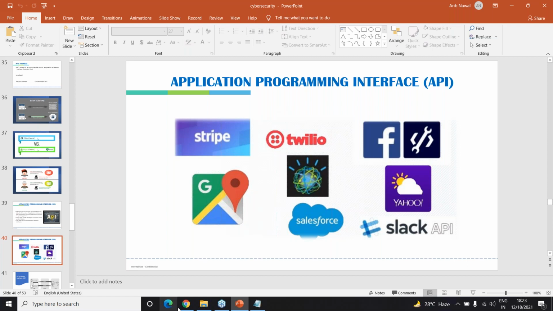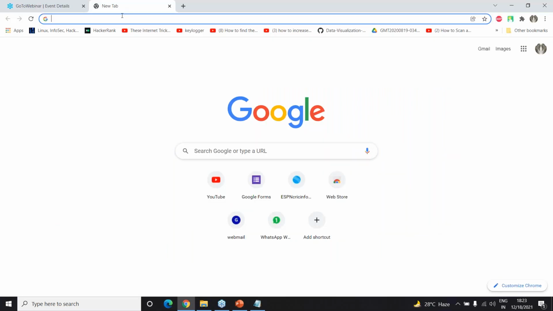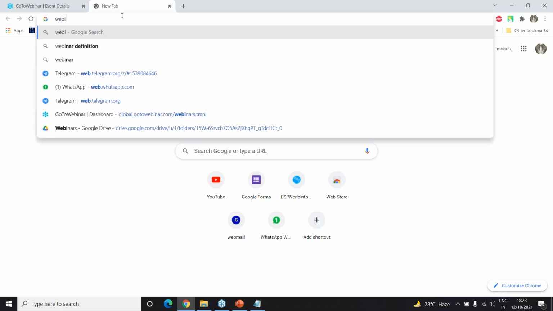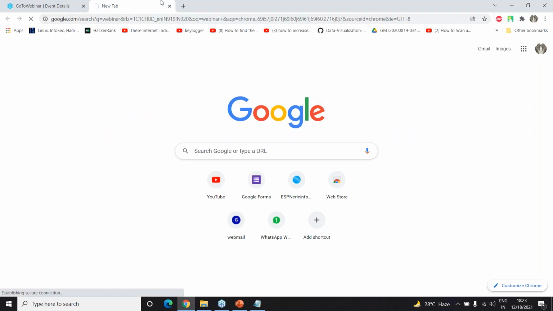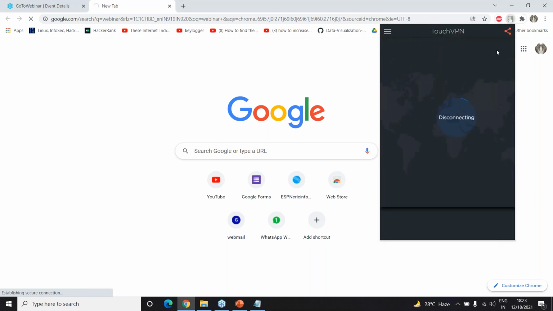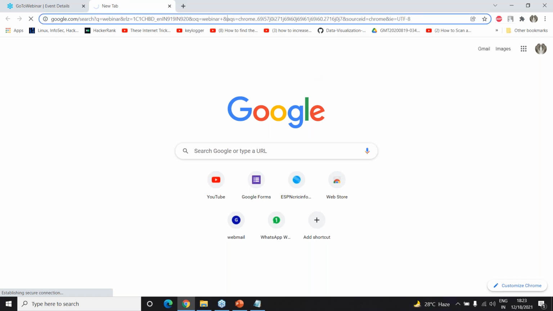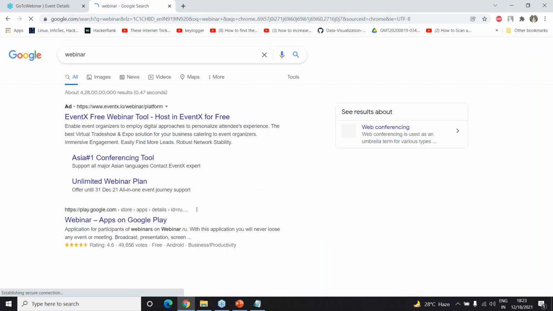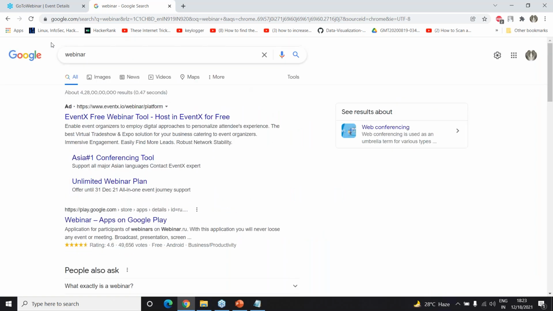So how does Google use APIs? Say I search for something like webinar. I think I will have to disconnect this VPN, because there was a login portal and other things for this, which is why it will not allow me this VPN option. If I'm on a hotspot or on my home network, it should allow me, but here, no. So how is an API being used here?